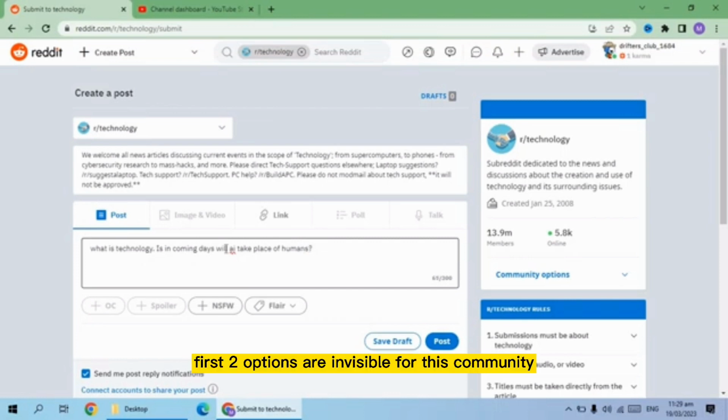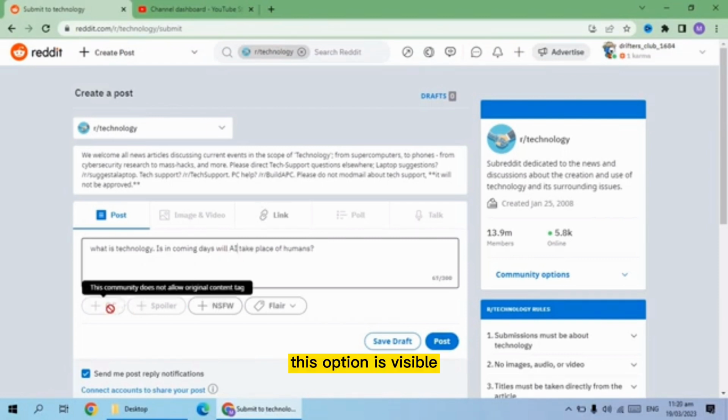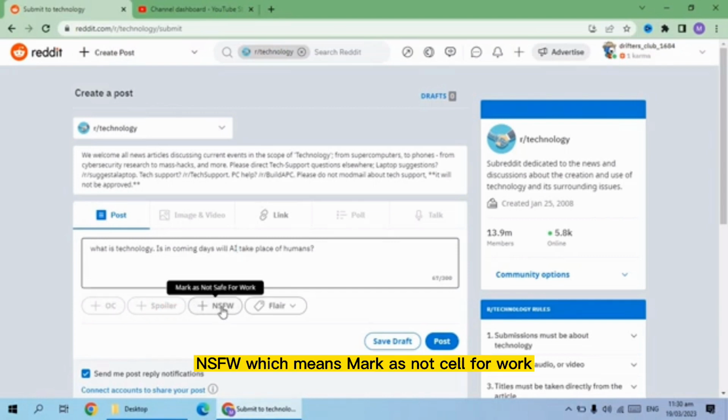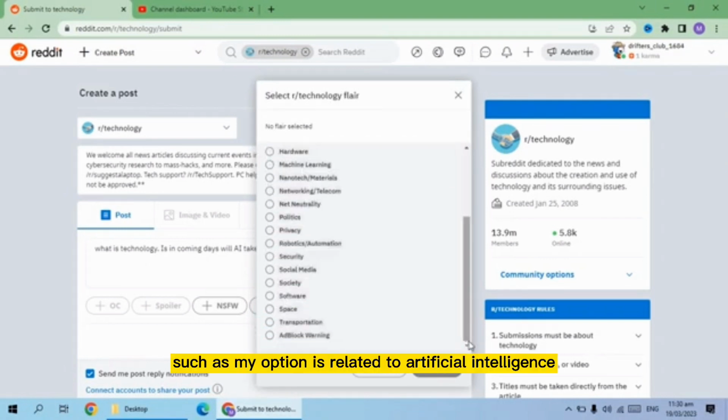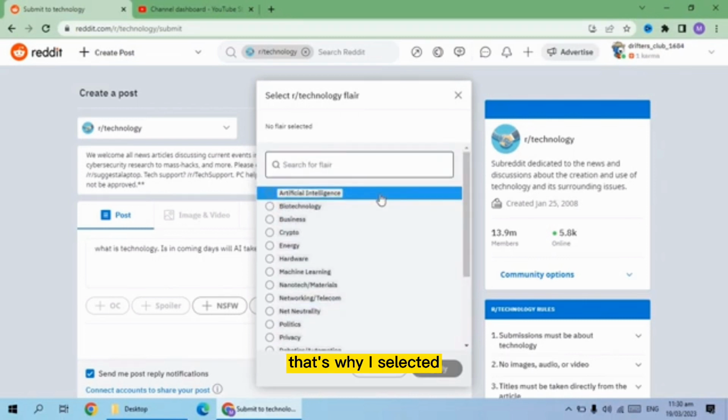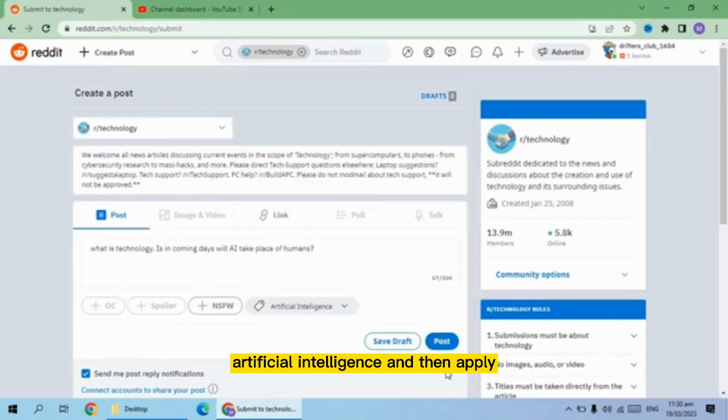First two options are invisible for this community, such as Oversee and spoiler. This option is visible. NSFW, which means mark as not safe for work. And then the flair option is visible. You can select any of these options which is related to your post, such as my post is related to artificial intelligence. That's why I selected artificial intelligence and then apply.